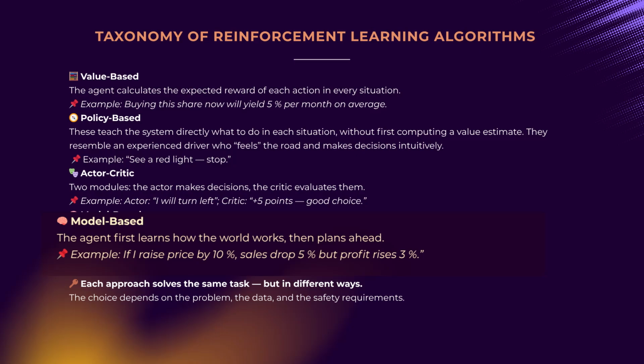Model-based algorithms. These first build an internal model of the world, then use it for planning, much like a skilled chef who knows how each ingredient behaves under heat and time. The algorithm observes the environment, constructs a model. For example, if I raise the price by 10%, sales drop 5% but profit rises 3%, and then plan sequences of actions. What if I discount first, then raise price, then launch an ad campaign?